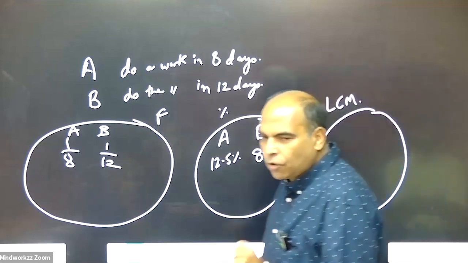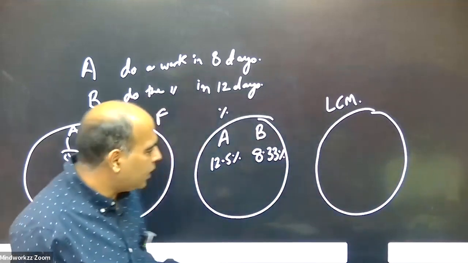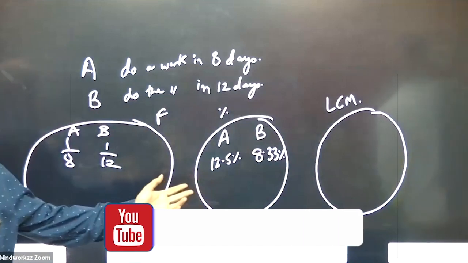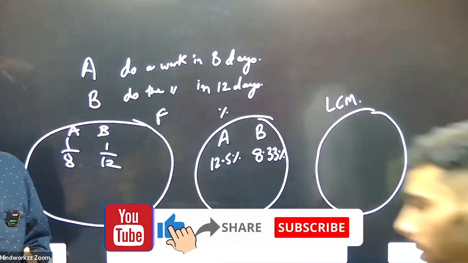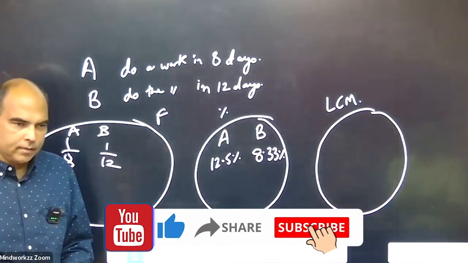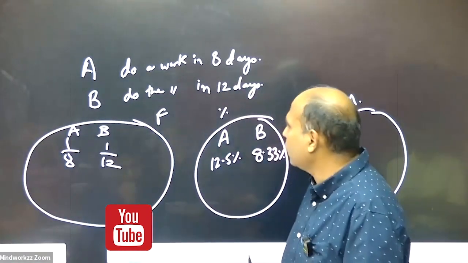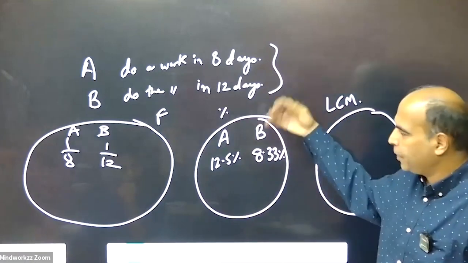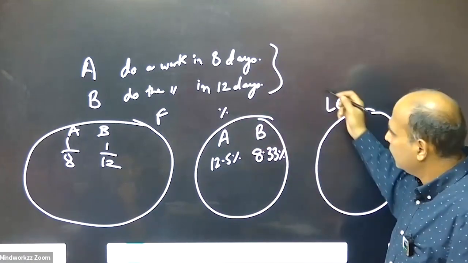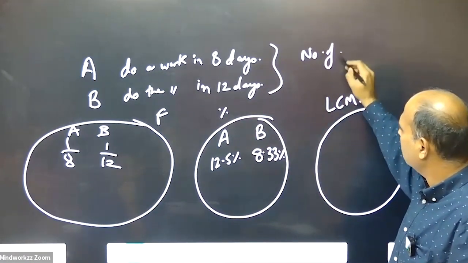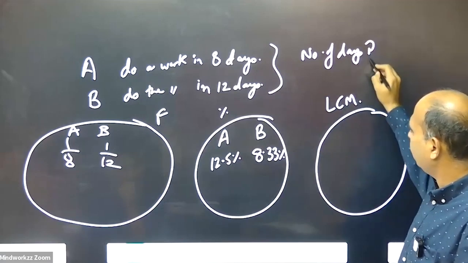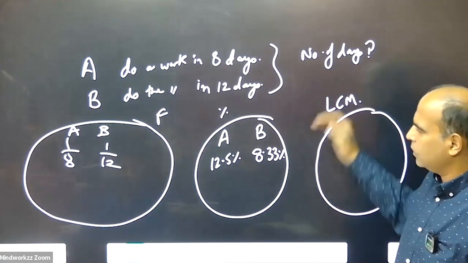In the LCM reaction, what do you do? So as you can appreciate, this 20.833 will apply if the question asks directly how many days they will take to finish the work. How many days will they take to finish the work? Let's go with the first straight question. This is the starting information, and then they ask the number of days in which they'll complete the work.